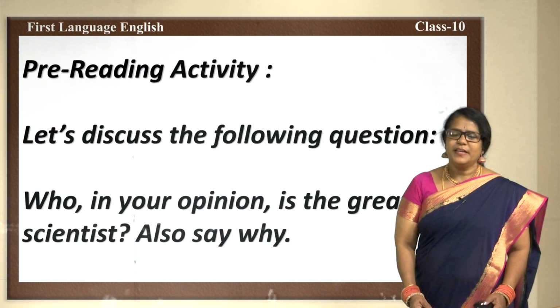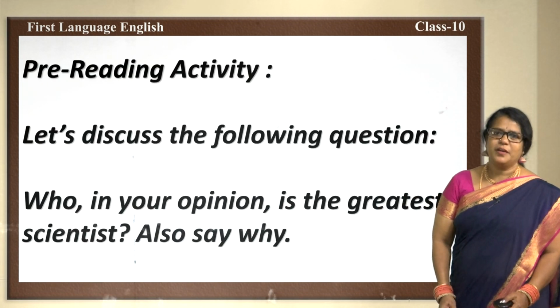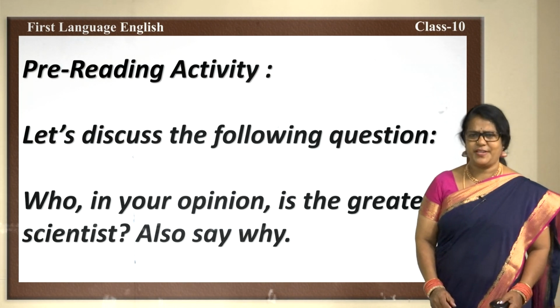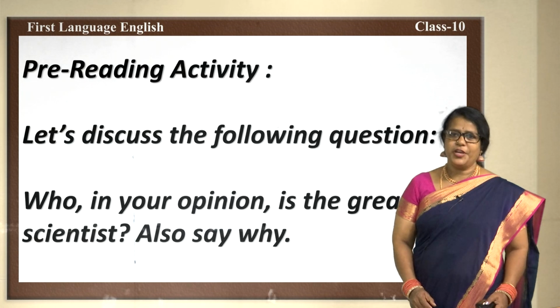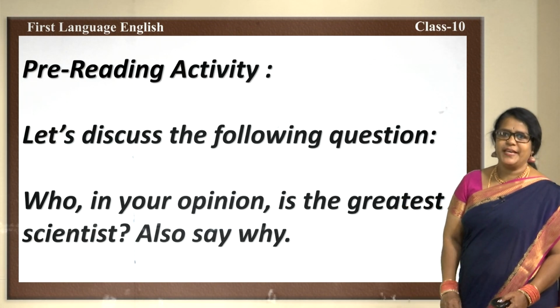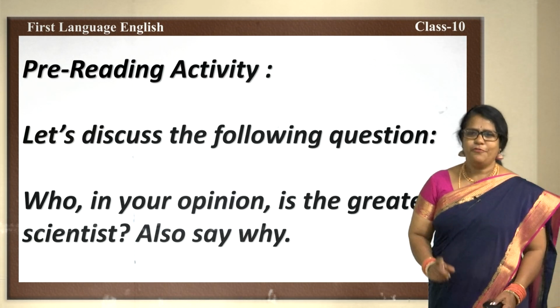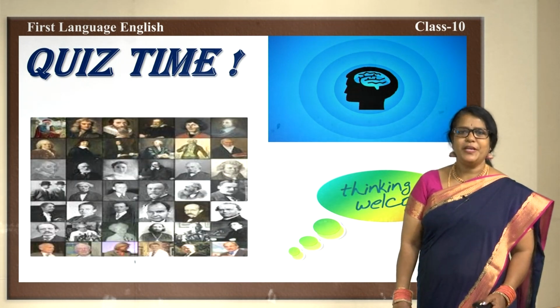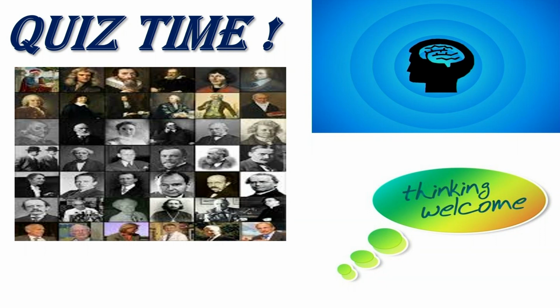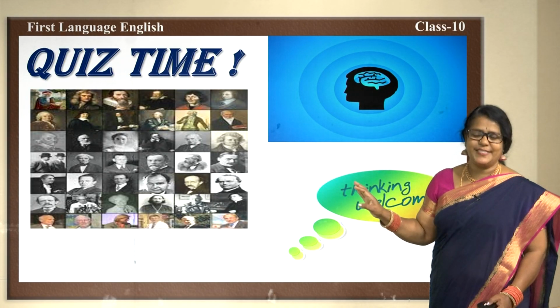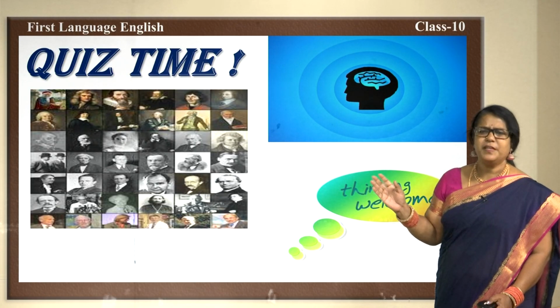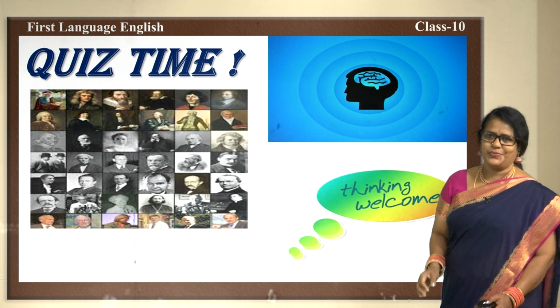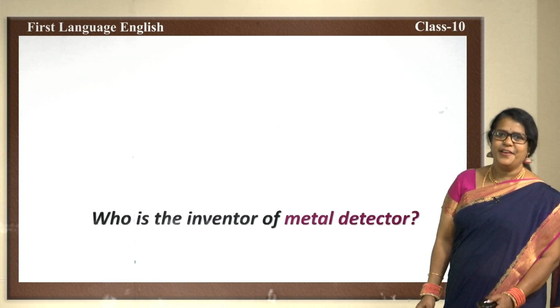Children, let's begin the lesson with a pre-reading activity which is already in our textbook. Let's discuss the following questions. Who in your opinion is the greatest scientist? Also say why. For this activity, let us have a quiz, and it's quiz time, and we will be looking into a few scientists and finding out with the help of their inventions and discoveries who they are, and sometimes even the pictures might help us too. Shall we go? Yes, here comes the first one.